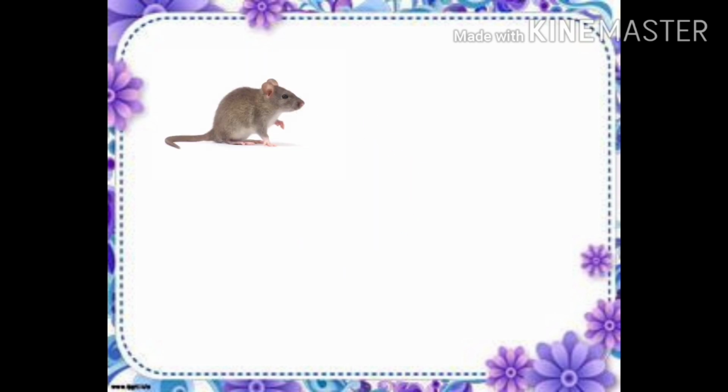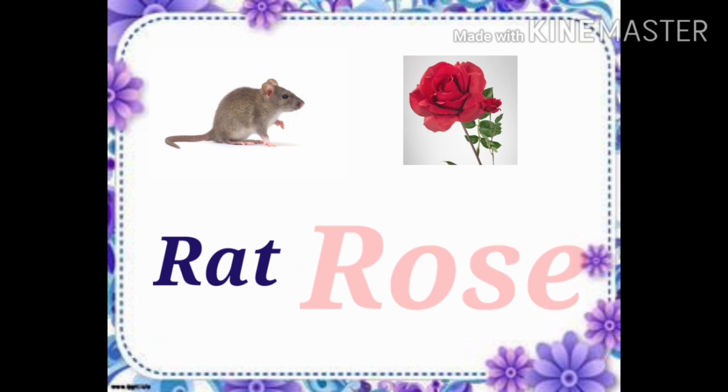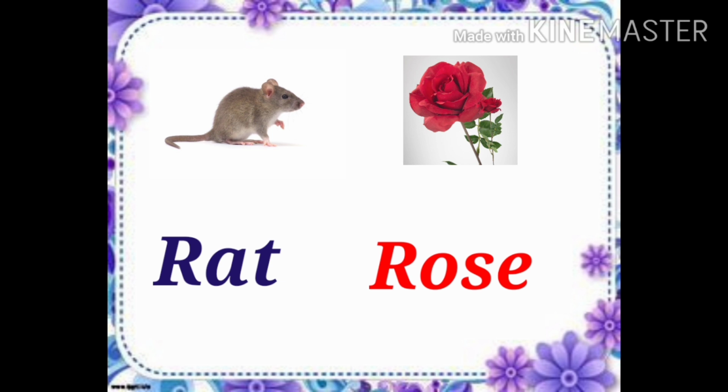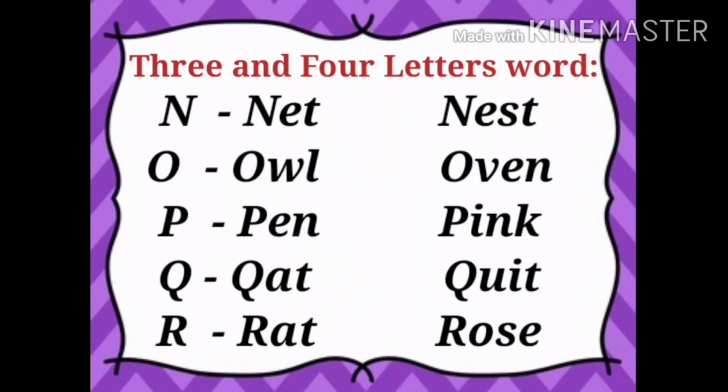Very good. Next, R. This is rat. R-A-T. Rat. This is rose. R for rose. R-O-S-E. Rose. Rat. Rose. Let's recap once again.